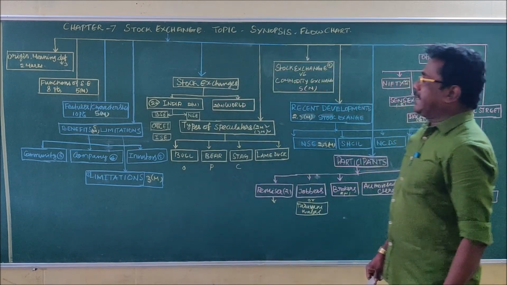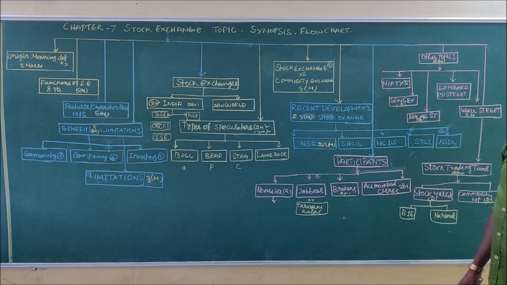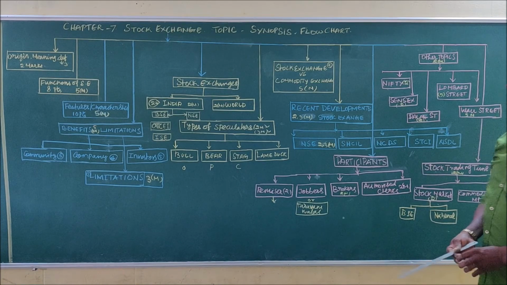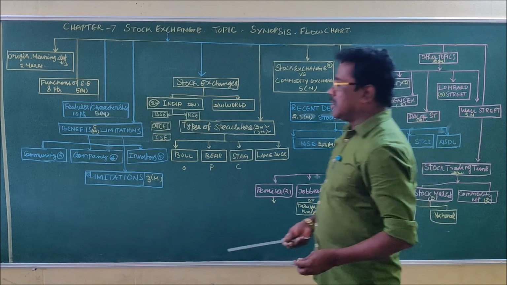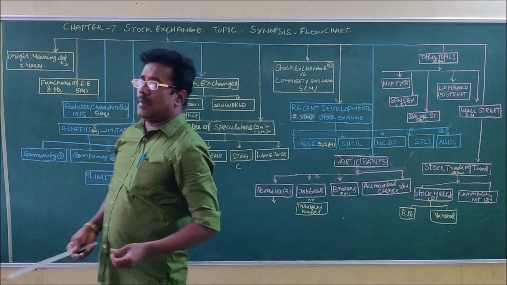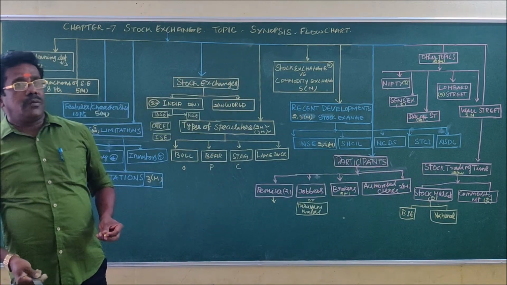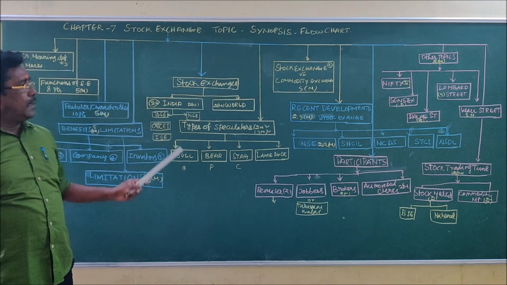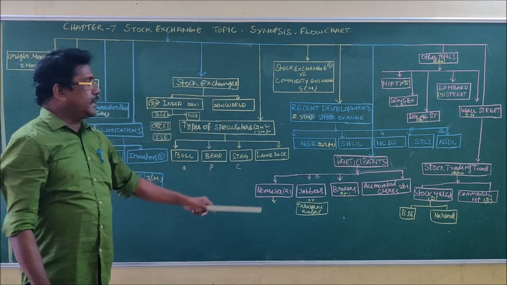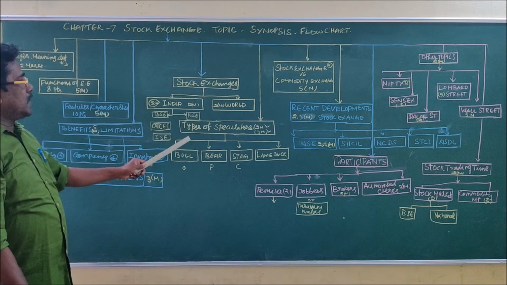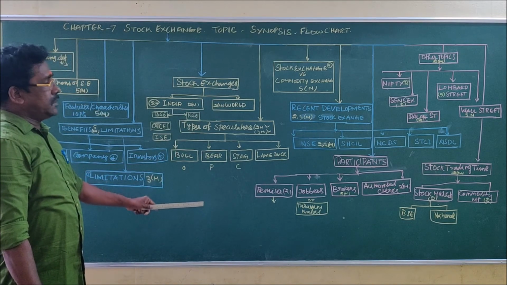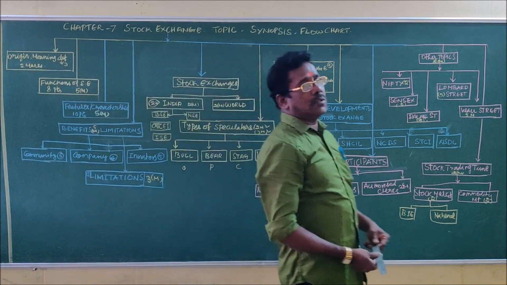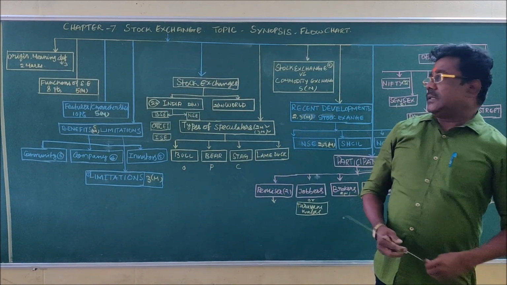So this is the detailed flow chart of chapter number 7, which is stock exchange. Go through all the topics, and regarding 1-mark questions, you have to read line by line what I explained in the class. You have to read the 1-mark questions very carefully. If you are thorough in this chapter, nearly 15 marks will be asked from this chapter alone. So go through it thoroughly. We'll see in the next class.